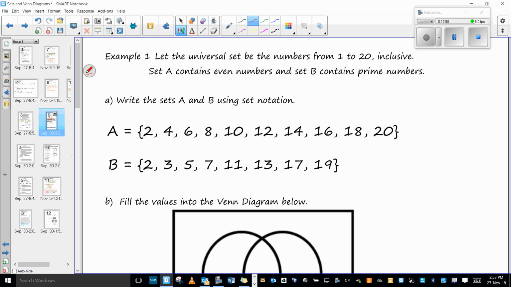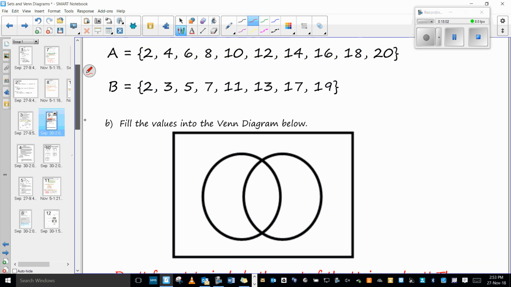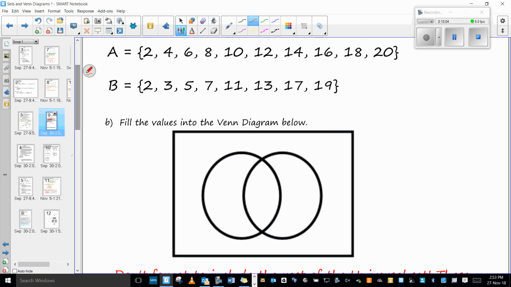So B has asked us to fill in the Venn diagram. So what was the tip from last lesson? What did I say we should always start off with? What do they have in common? 2. Okay, so 2 is the only bad boy in the middle. You can then label these however you like. I'm going to label A and B there.